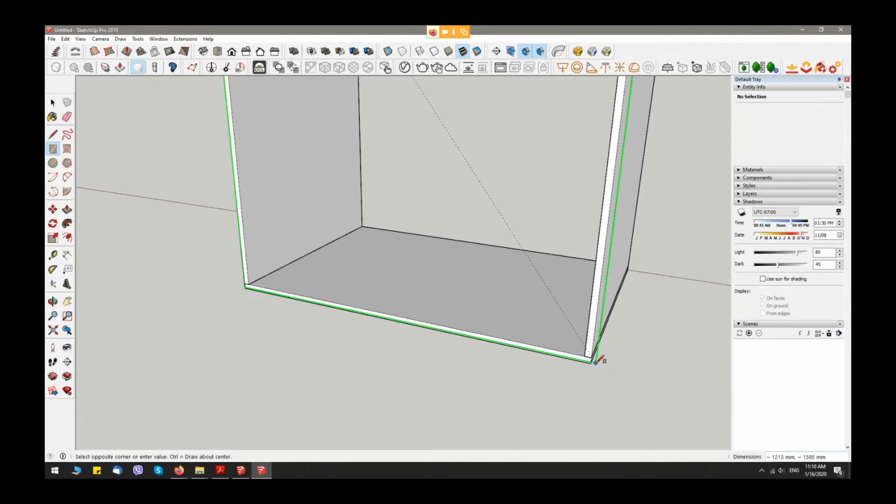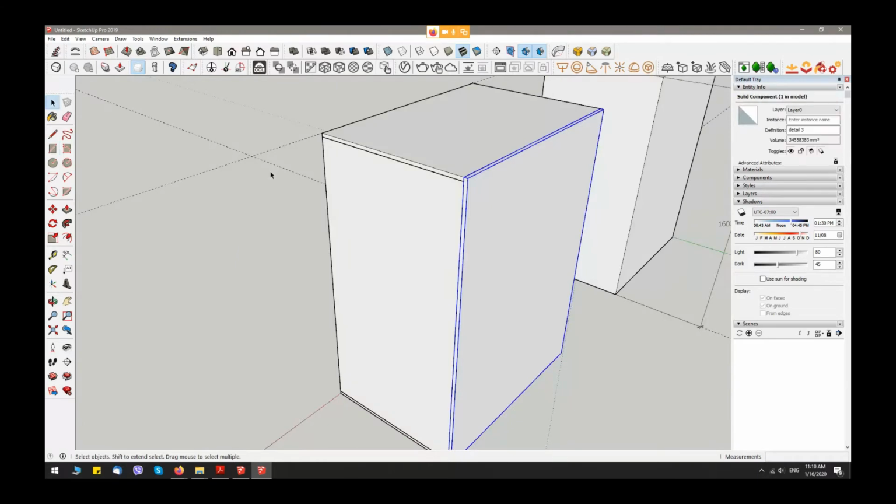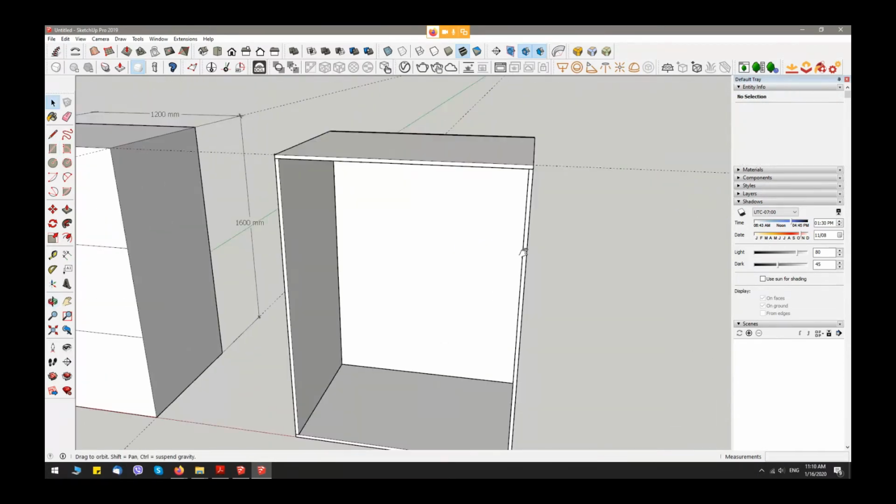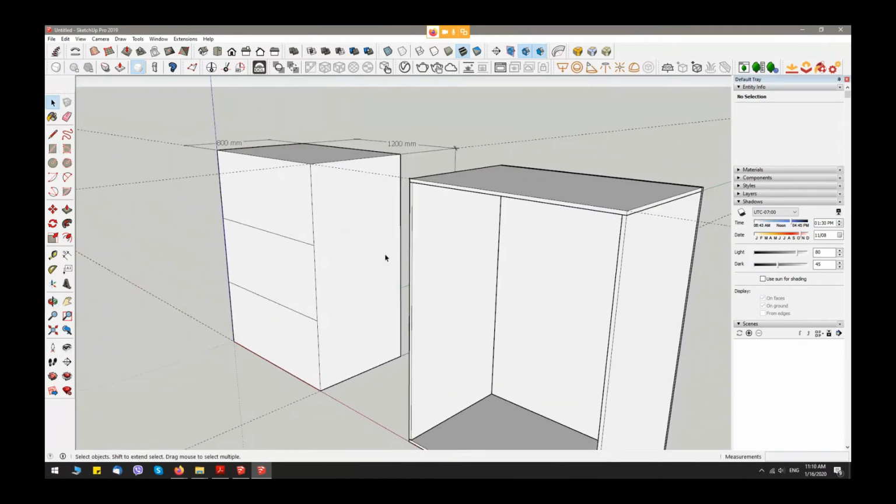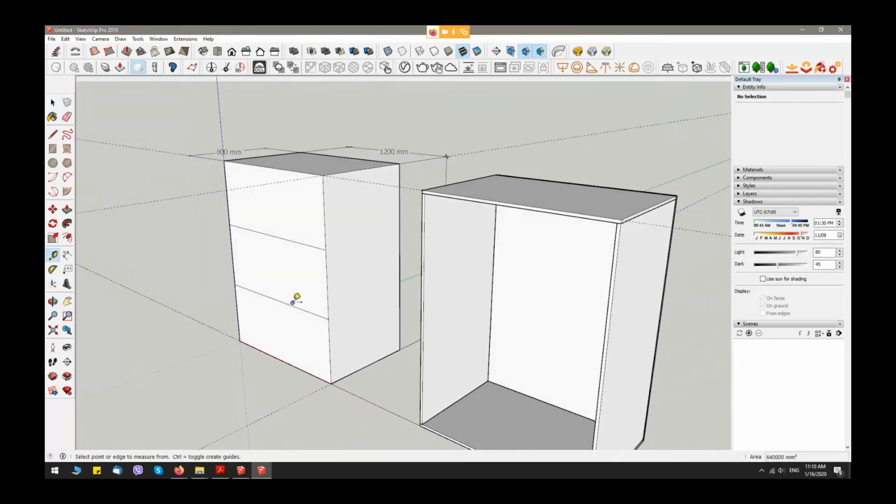And I put thickness 18 millimeters. Select everything and again make a components. Detail 3. Okay, let's put guides with measure 2. Measure 2 is very useful for SketchUp.